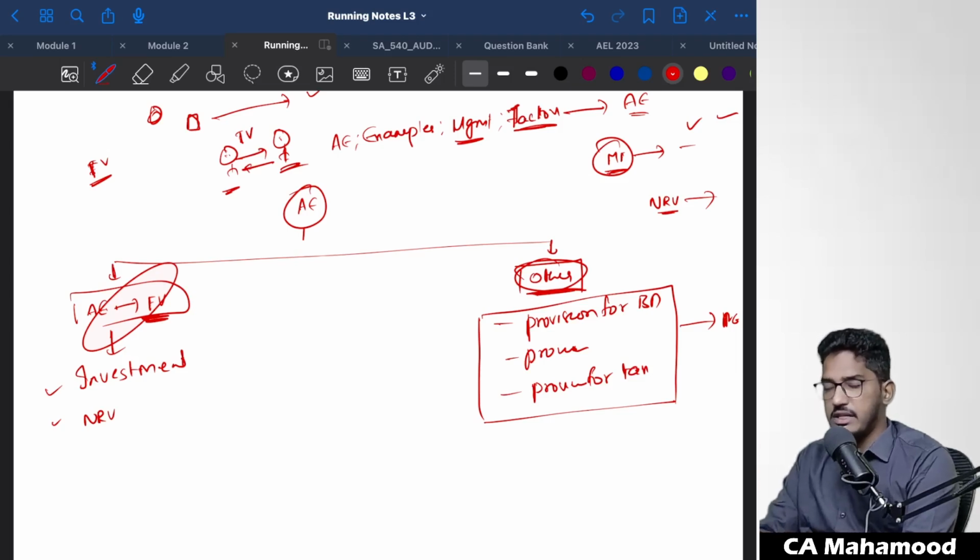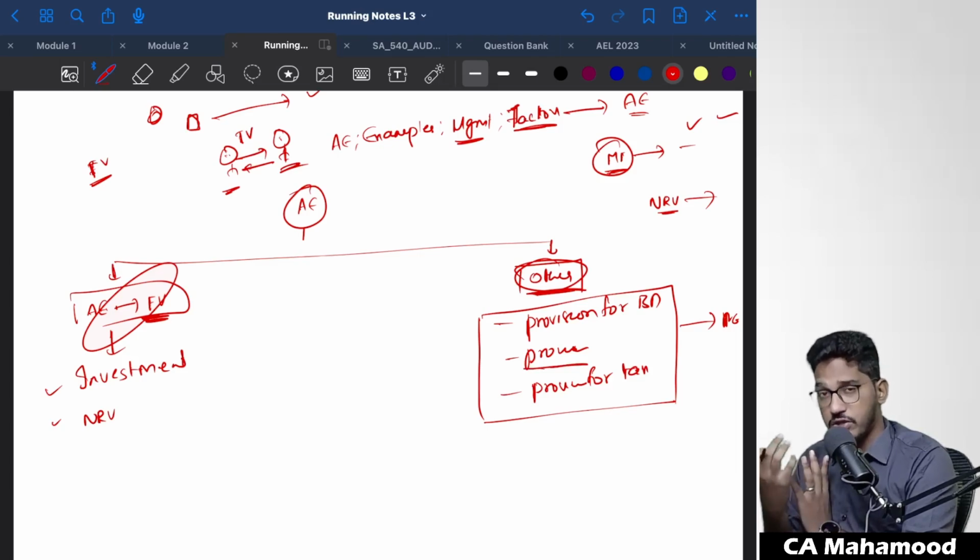Yes or no? For example, if we take provision for bad and doubtful debts, more or less on the basis of our past experience, we can calculate it close to the actual outcome. Next, if you take provision for tax, since we are basing our tax provision on income tax laws and regulations, the chances of that provision going wrong are also very less. I'm not telling it will be exactly correct, but the chances of it going wrong are little. And also provision for other expenses, since you have a past track record of your expenses, whatever provision you calculate for expenses, there will be less estimation uncertainty.